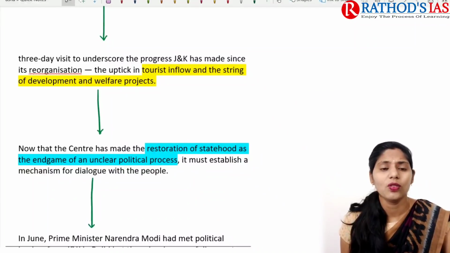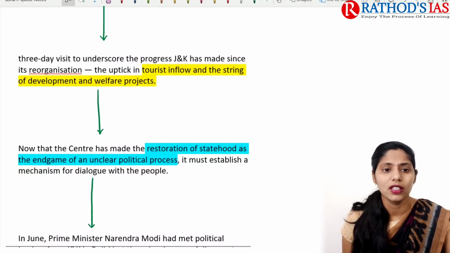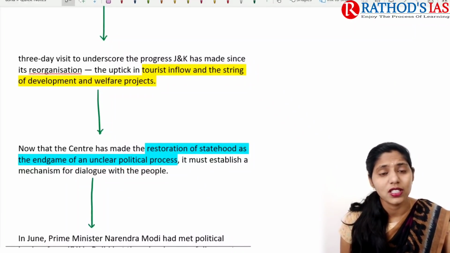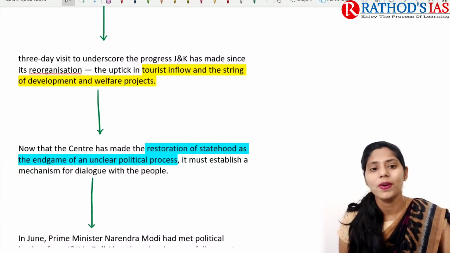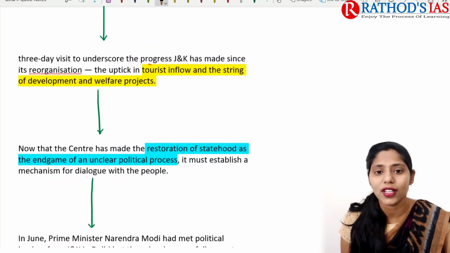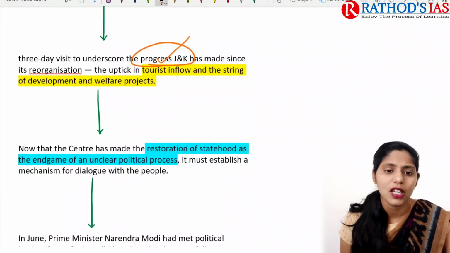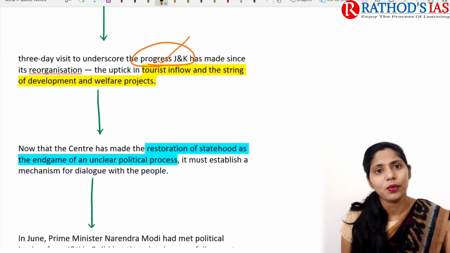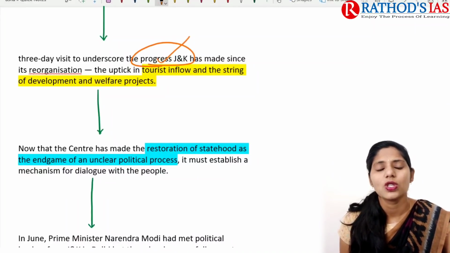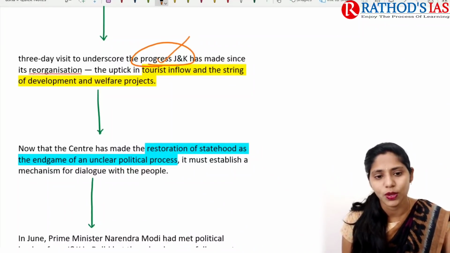Later on, this three-day visit of our Union Home Minister mainly underscores the progress of Jammu and Kashmir since reorganization. Since reorganization, the government took many steps, especially for the development of Jammu and Kashmir. They are mainly focusing on increasing tourism, because tourism is one of the important sources of economy for Jammu and Kashmir, and they are also going for different developmental and welfare projects.